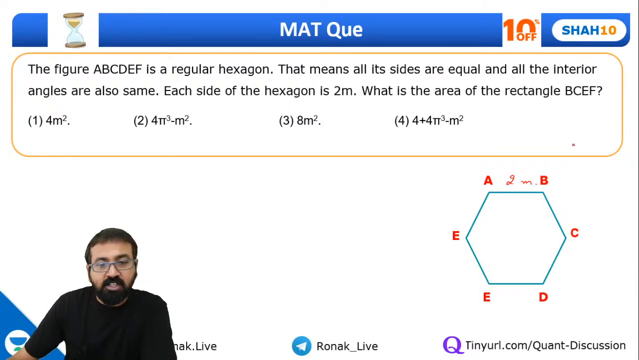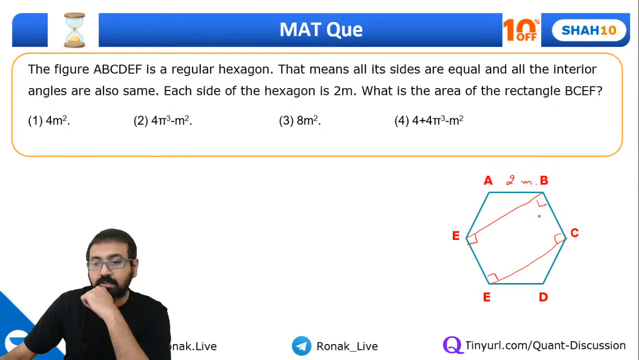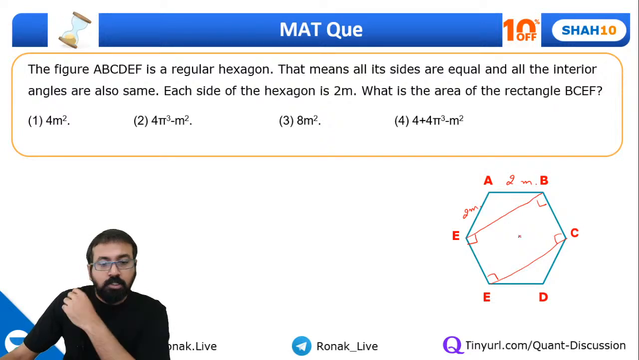What is the area of the rectangle BCEF? So we need to find out this rectangle area. BCEF will be a rectangle. This will be 90 degree for sure. Right? Okay. Chalo. Who will tell me the answer? This is 2 meter. Guys, so what will be the length of this diagonal? This is one of the diagonals. Acha, center will be over here.